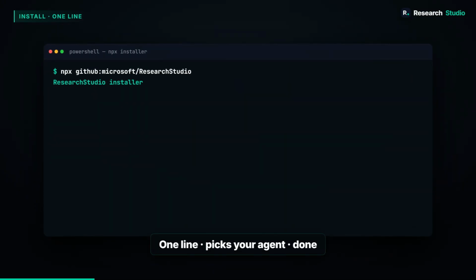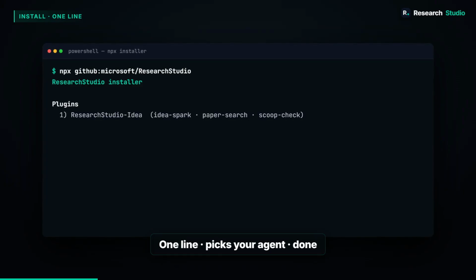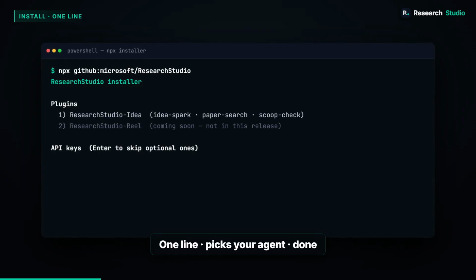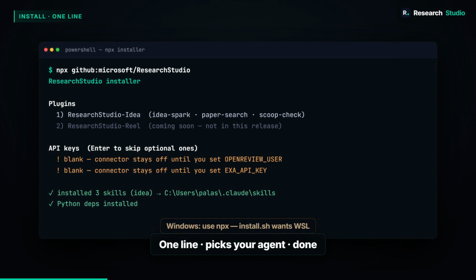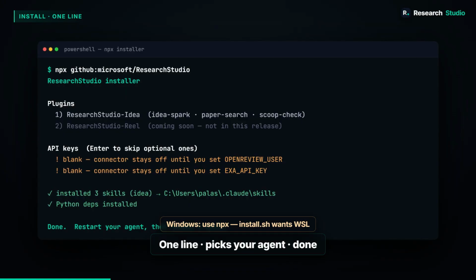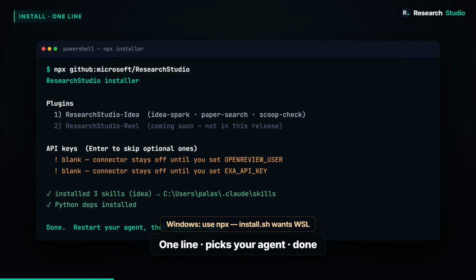Install is genuinely one line. npx, GitHub, Microsoft, ResearchStudio, pick your agent, done. It just drops the skills into your project. You need Python 3.10+, and they recommend a frontier model, Opus 4.6 or better.